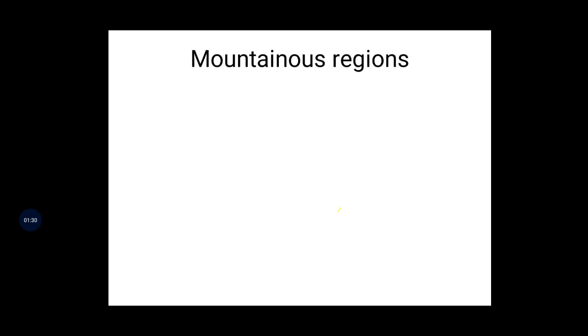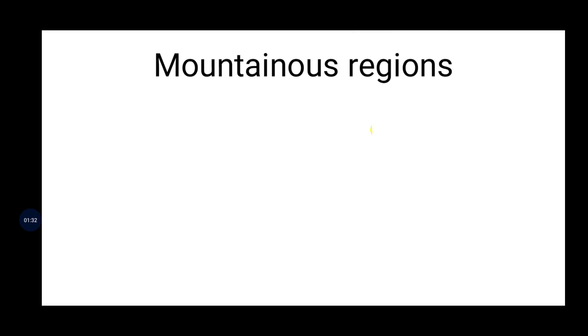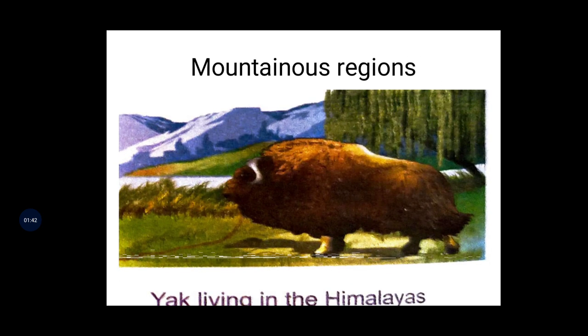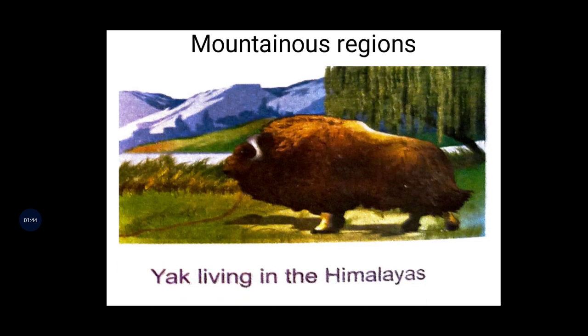Mountainous region. There are different types of mountains. You know mountains. I'll show photographs. See here. Mountainous regions: for example, the yak lives in the Himalayas, which have big hills and mountains.